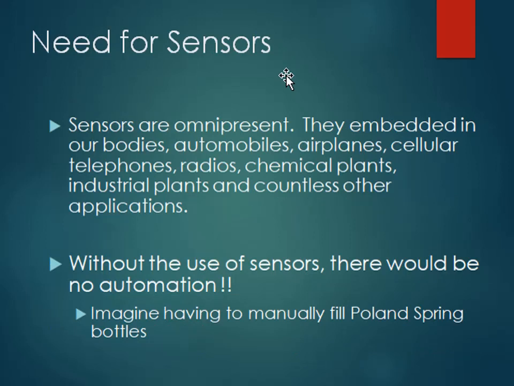Now we will discuss the need for sensors. Sensors are omnipresent, meaning present everywhere, and they are embedded in our daily lives, in automobiles, aeroplanes, cellular telephones, radios, chemical plants, industrial plants, and countless other applications. Without the use of sensors, there would be no automation. So imagine having to manually fill Poland Spring bottles, as an example.